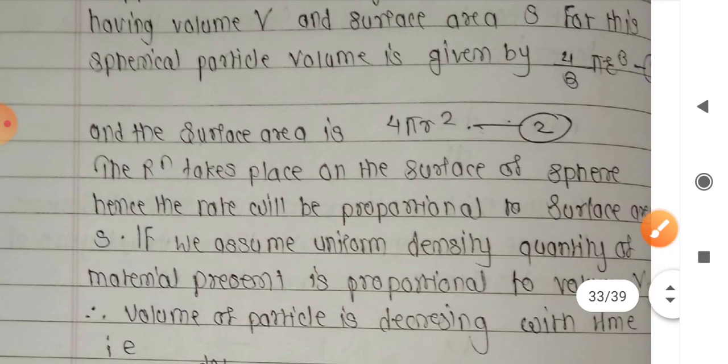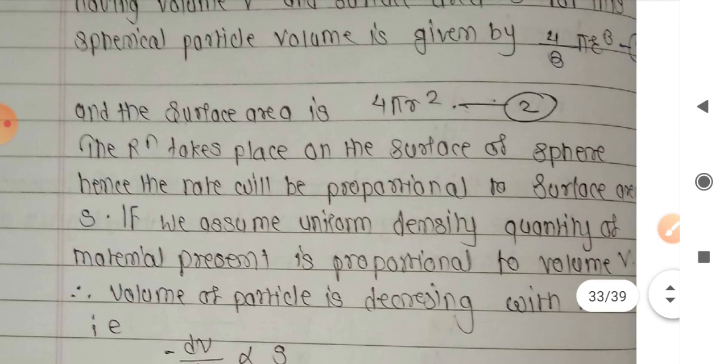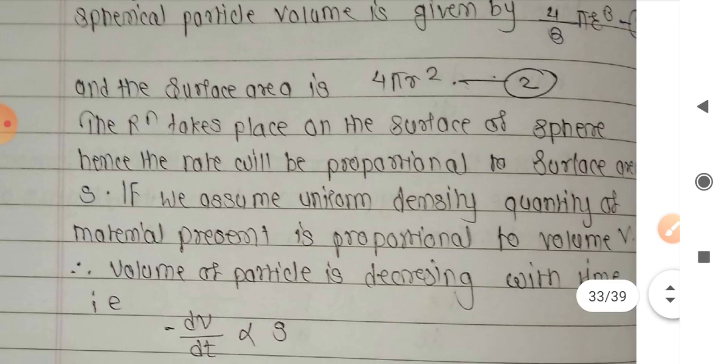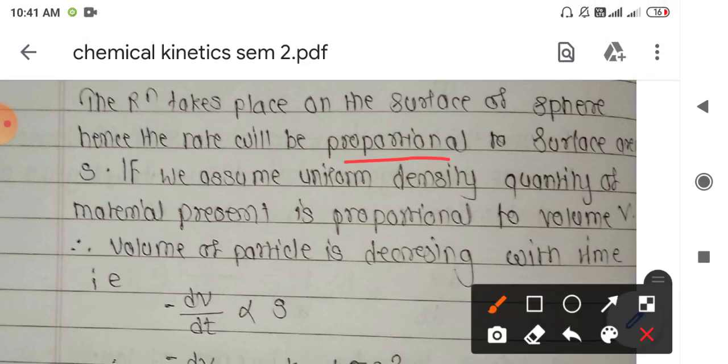So remember these two equations, that is volume of sphere and surface area of the sphere. Since the reaction is taking place on the surface of the solid, the rate of reaction is directly proportional to the solid surface area S. Here is the assumption that there is a uniform density of the material present in the given mixture.